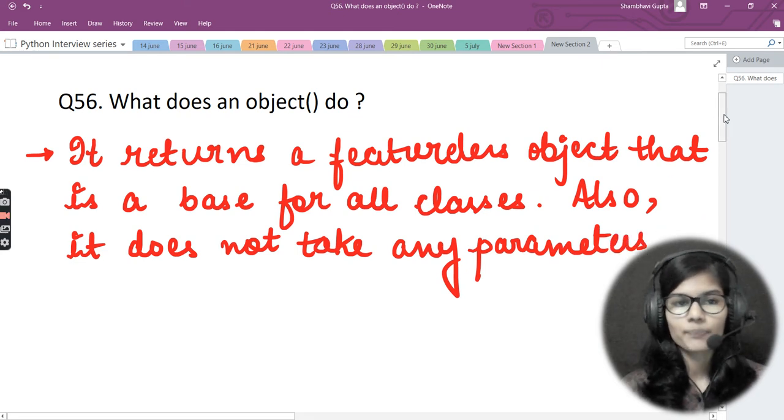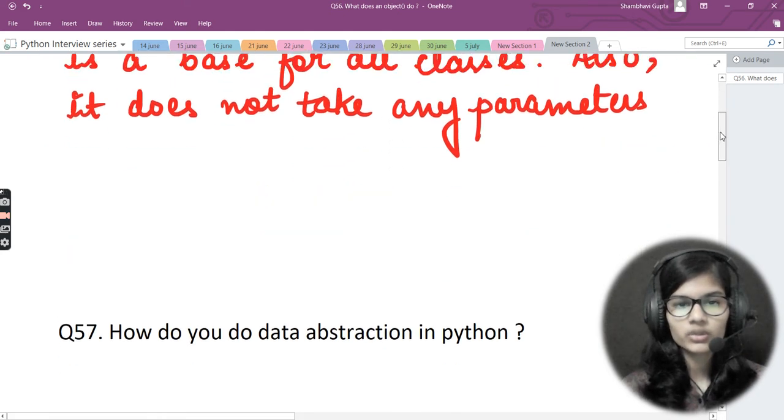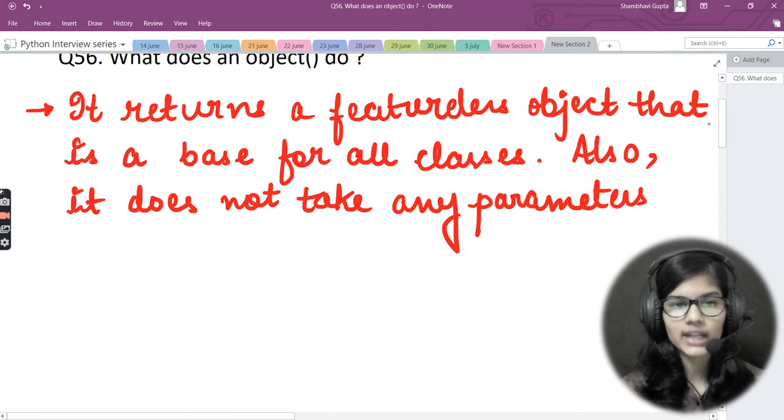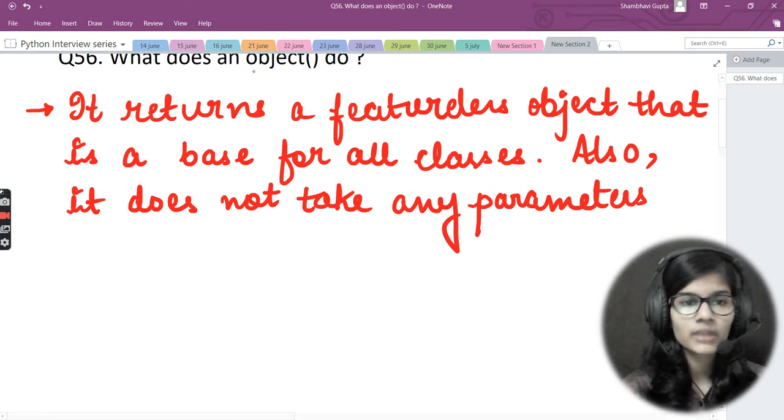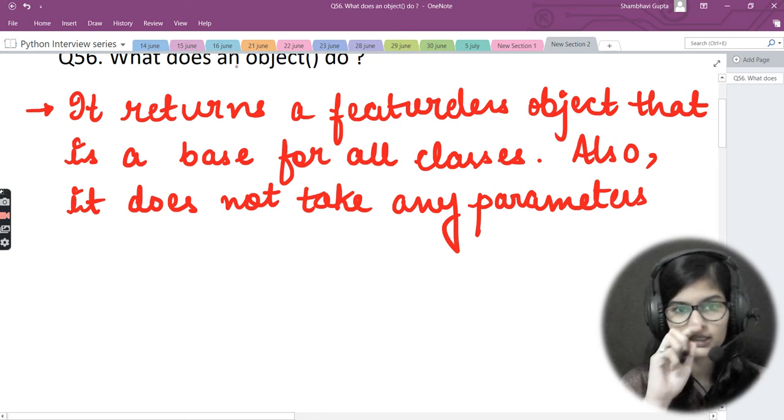So what does an object actually do? It returns a featureless object that is a base for all the classes. Also, it does not take any parameters. This is what we have about the object in classes and objects.